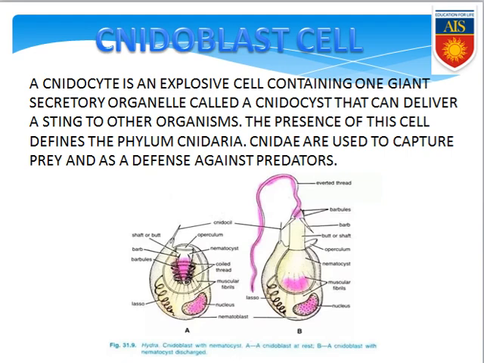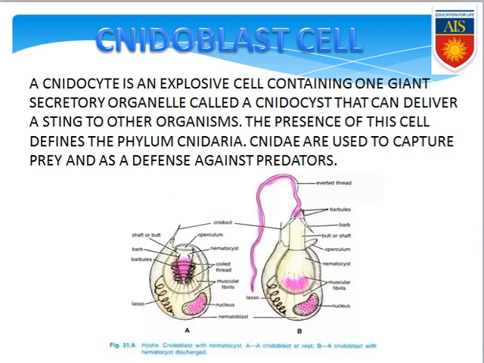After that, the prey is pulled towards the organism, I mean the cnidarian organism, and by the apical portion of that specific type of sting, the toxin is introduced into the prey's body. So after a certain time it gets paralyzed, or it can also die.